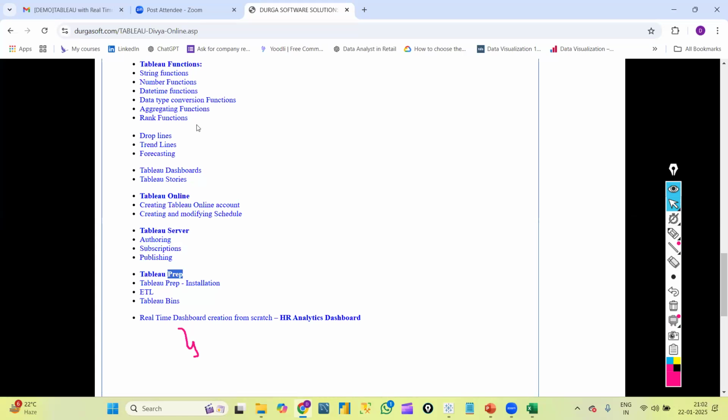Next, Tableau Prep, the ETL tool. Here I'll show you the installation process of Tableau Prep. After that, we will learn all the ETL steps.